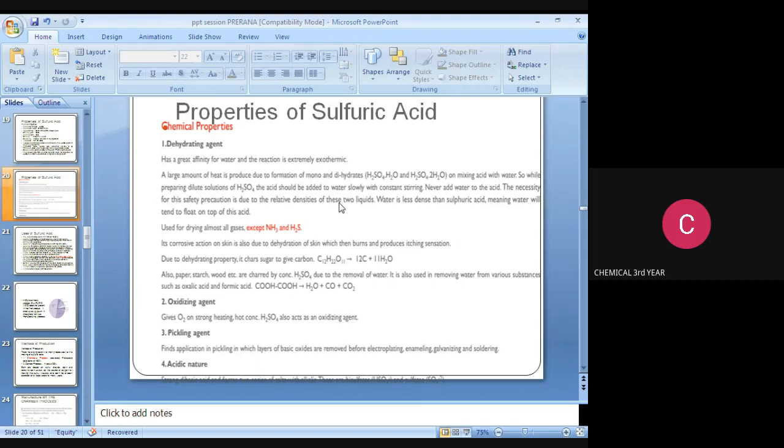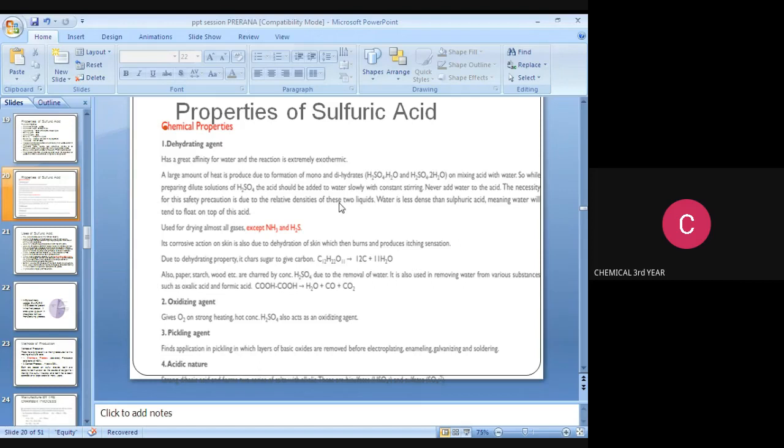The necessity for these safety precautions is due to the relative density of these two liquids. Water is less dense than sulfuric acid, meaning water will tend to float on top of the acid. It is used for drying almost all gases except, note it down, this is very important for GATE exams, except ammonia and H2S.